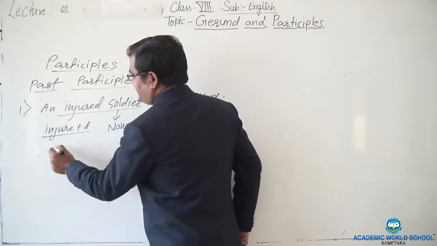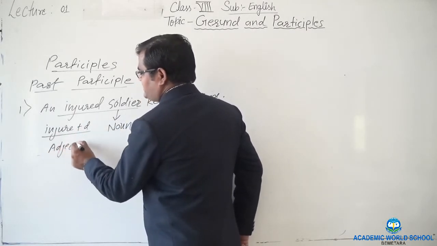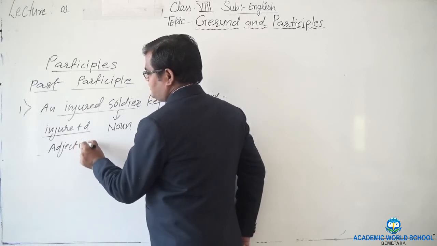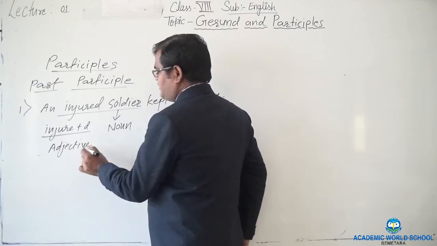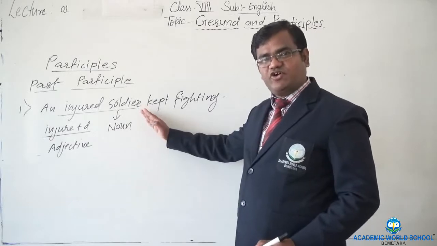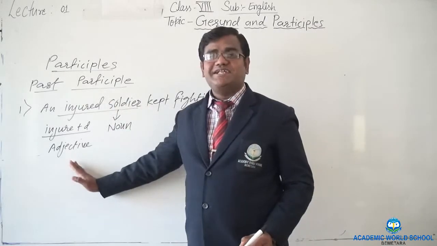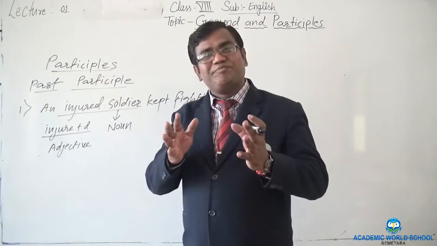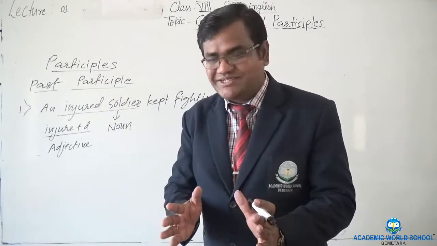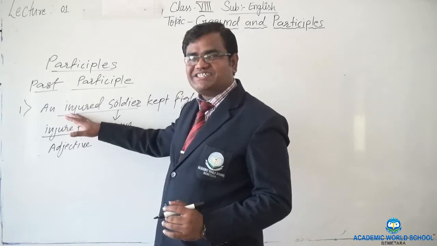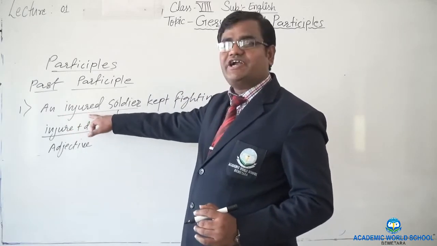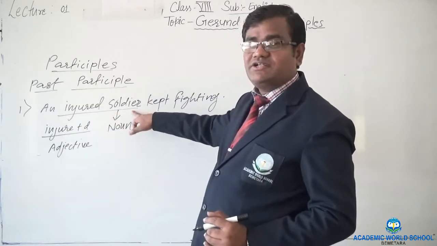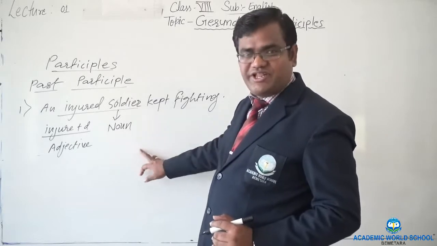And it is functioning as an adjective in the sentence. Why adjective? Because the noun is just in front of it, so it is functioning as an adjective in the sentence, and therefore that is the past participle. Got it? Why is it called past participle? Because the third form is followed by the noun over here.